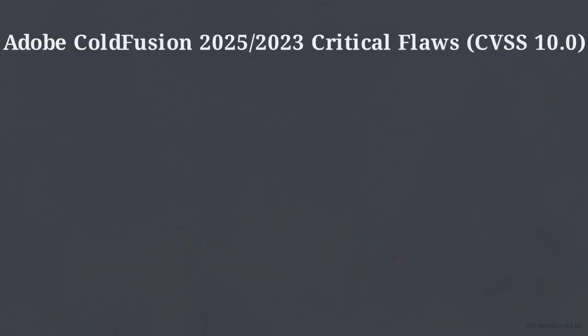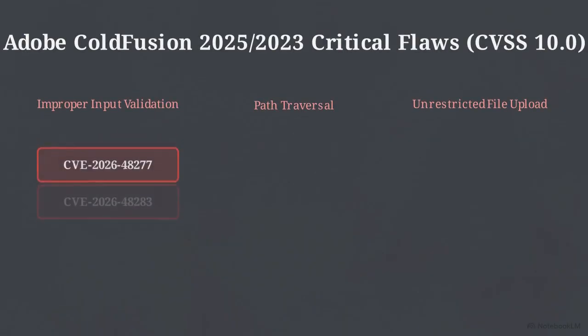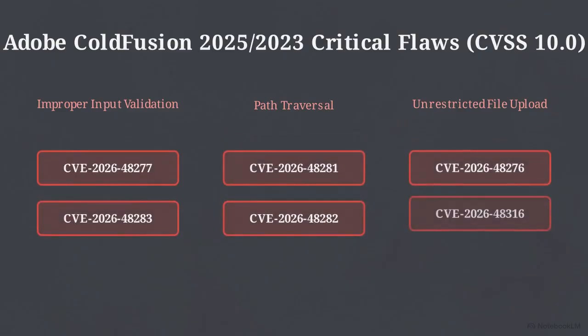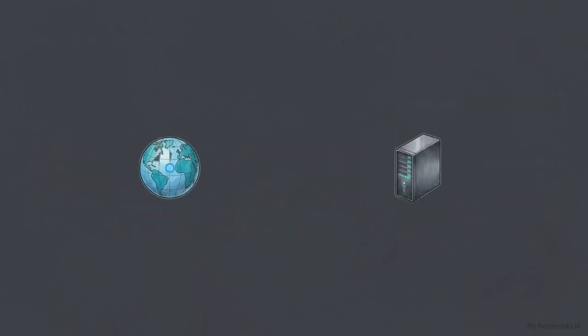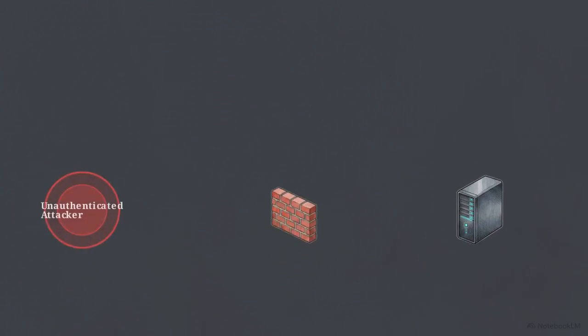This matrix catalogs the 6 10.0 flaws in ColdFusion 2025 and 2023, falling into 3 categories: improper input validation, path traversal, and unrestricted file uploads. Looking at unrestricted file uploads first, attackers scan the internet to identify exposed server instances.